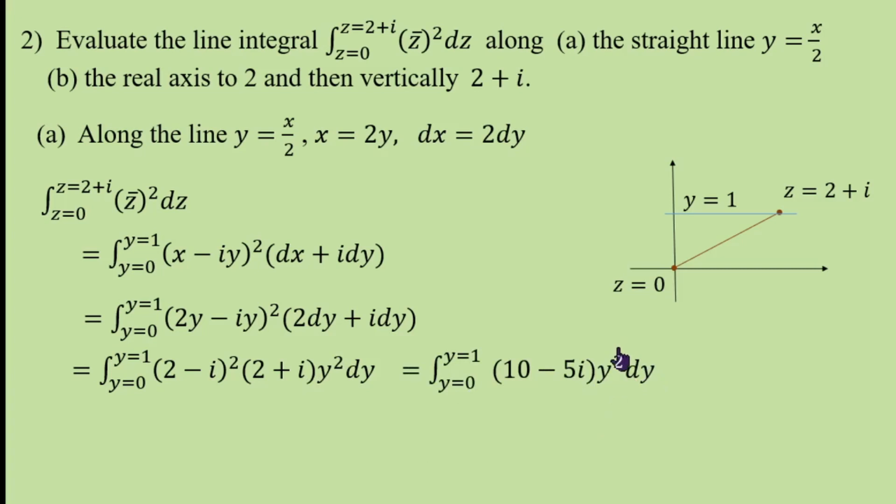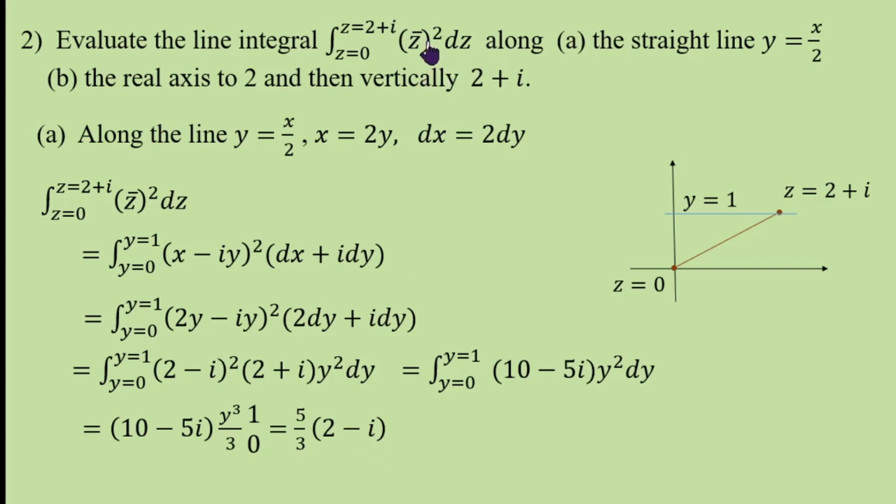Integral of y square is y cube by 3. Upper limit is 1. Therefore, this becomes 1 by 3. Take 5 common outside, 5 by 3 into (2 minus i). So, along this straight line, the integral value is 5 by 3 into (2 minus i).